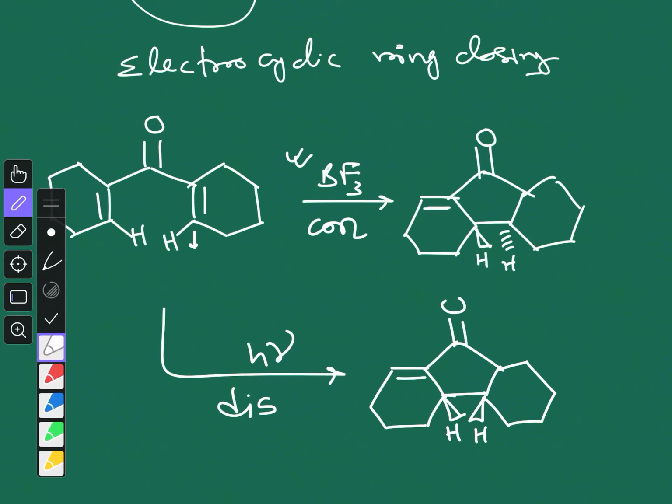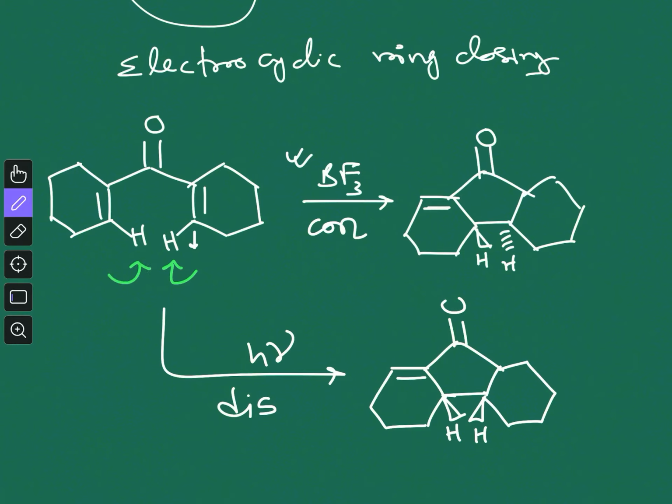But when the reaction is in h nu condition, the light condition, you can see both are above. Here this is in clockwise direction and the other one is anti-clockwise direction. This is called dis-rotatory, right? We will see why this is con-rotatory and why this is dis-rotatory.